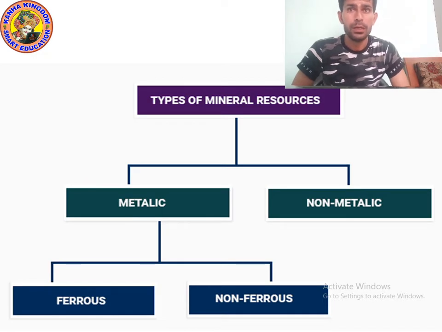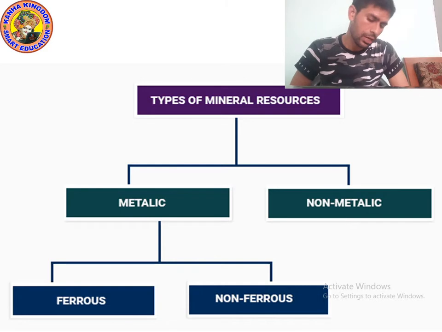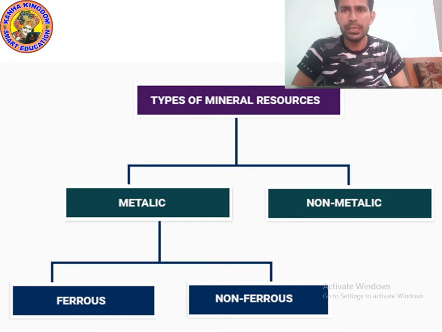Now I will show you the examples of metallic mineral and non-metallic mineral, and I will also tell you about ferrous and non-ferrous. We will not study in too much detail. So please write down. You can draw this index in the same way. Types of mineral resources: metallic, non-metallic, ferrous, non-ferrous. Draw clearly. I'm giving you 10 seconds.